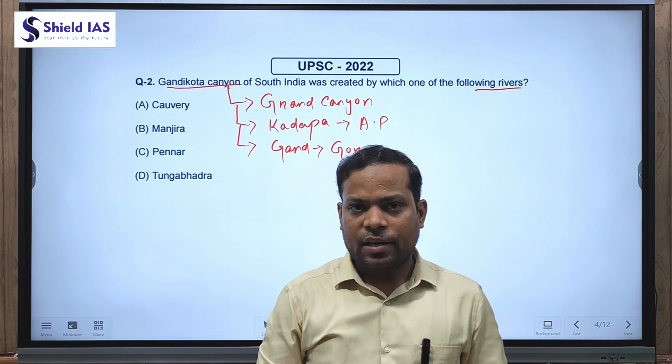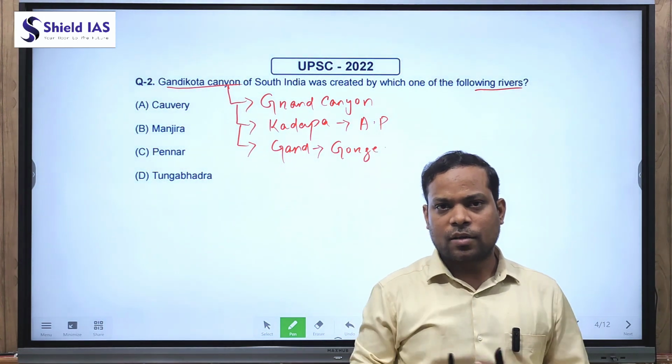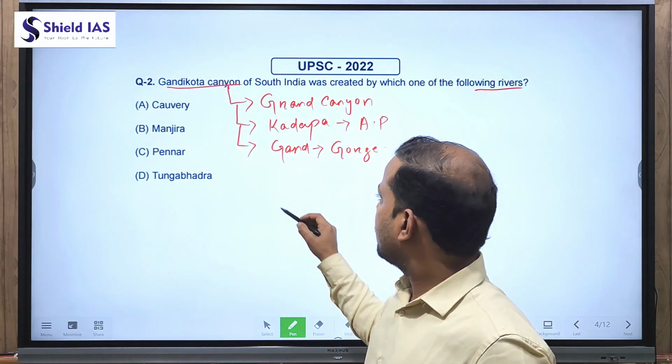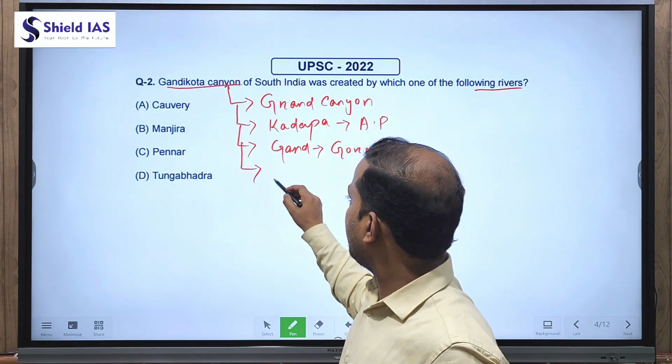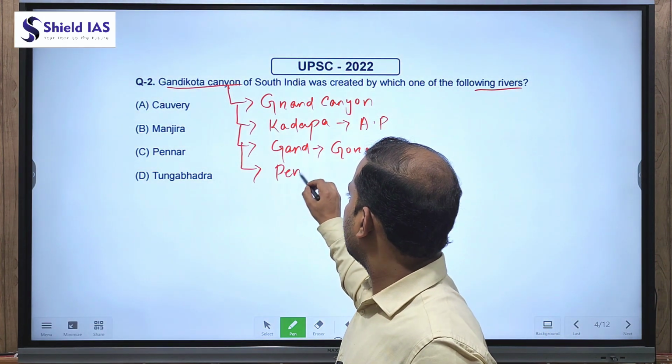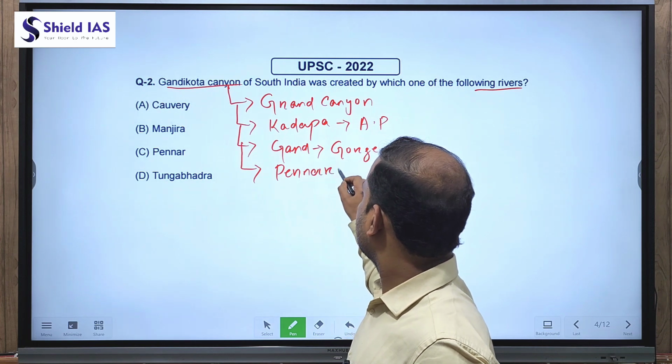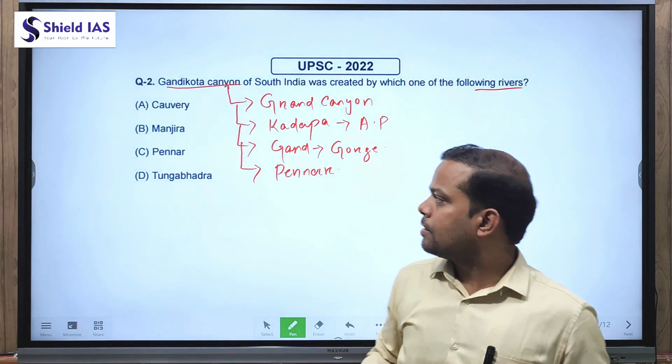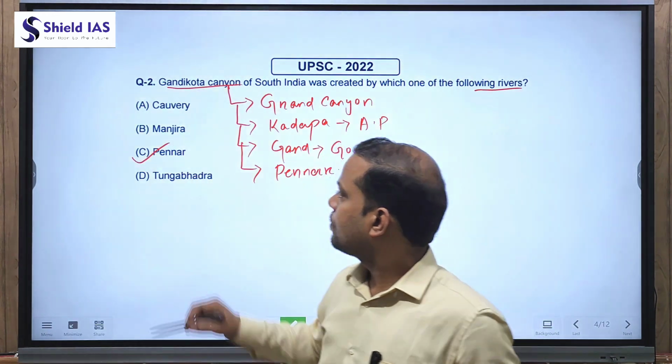So a gorge is formed when a river erodes and cuts a granite rock. And the river which flows in this village is known as Pennar. So here the correct answer is C, that is Pennar.